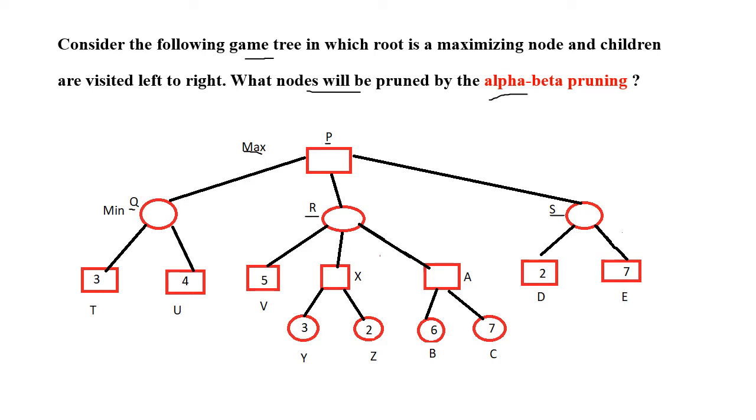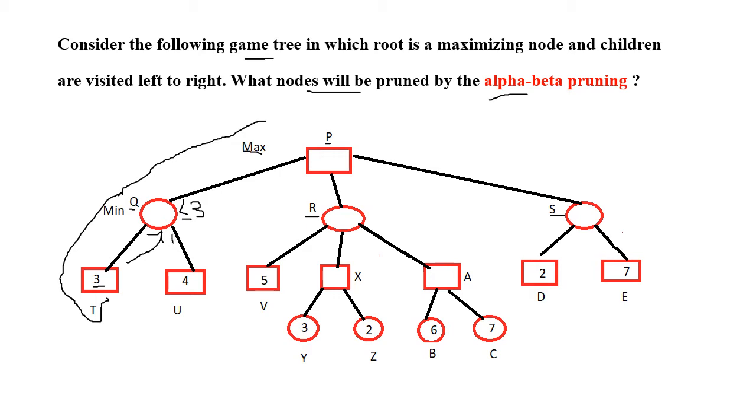In order to make decision at P, it has to traverse depth first until a terminal state is found or n number of lookaheads are reached. Now we got a terminal state T and the evaluation gives value 3. This value is backed up, and since Q is a min player, it got a value 3. This min player can give a value less than or equal to 3. So beta up to now is 3.